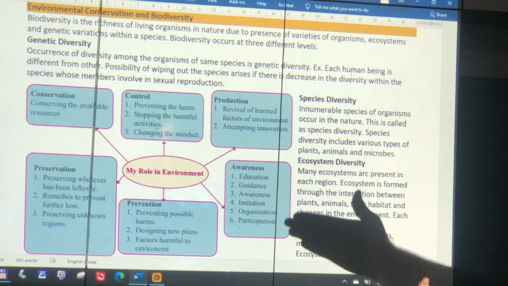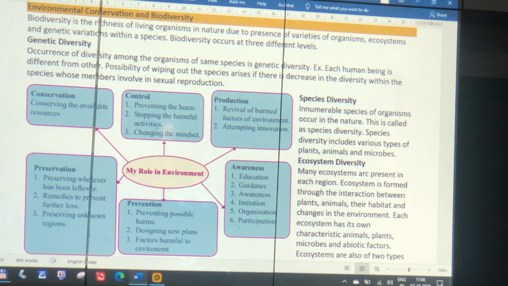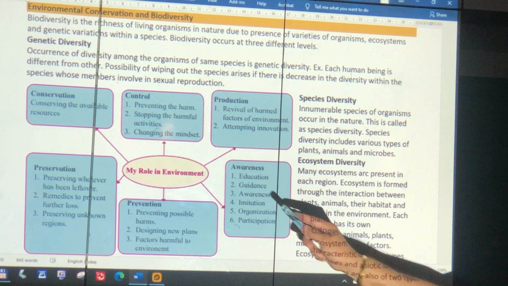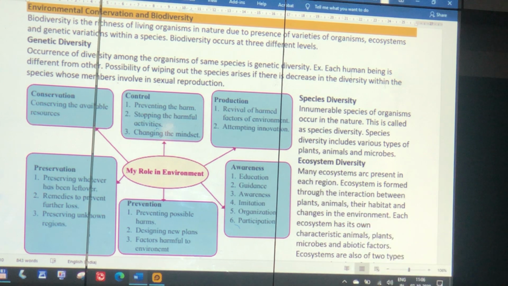We are filling all the mangroves, we are filling the riverbeds, we are removing the sand, we are destroying the environment. Each ecosystem, you may call it a desert, has characteristic animals, plants and microbes and abiotic factors. Heat, sand, wind, different types of things survive in that. You and I don't survive everywhere like that. So we are having a look now: what is our role in the environment?